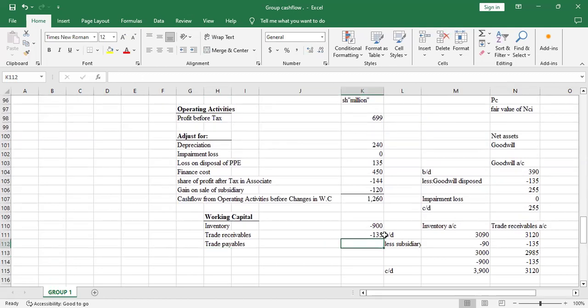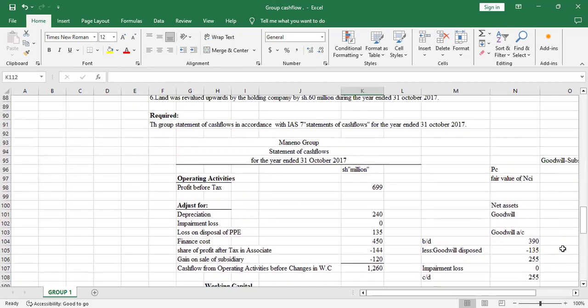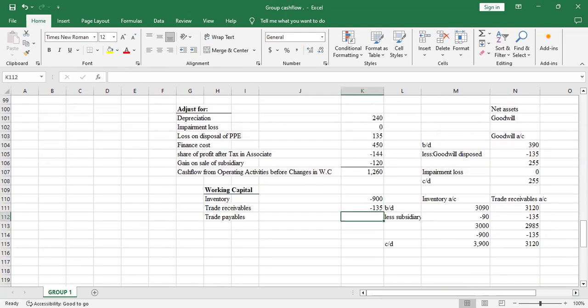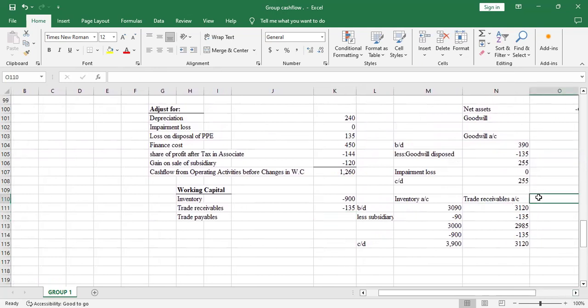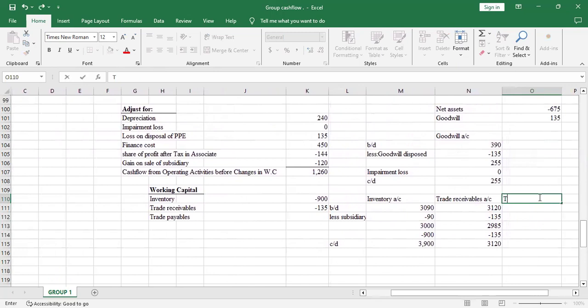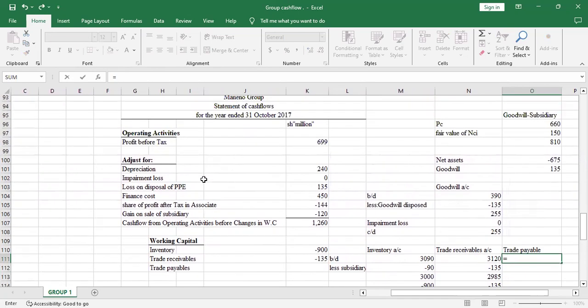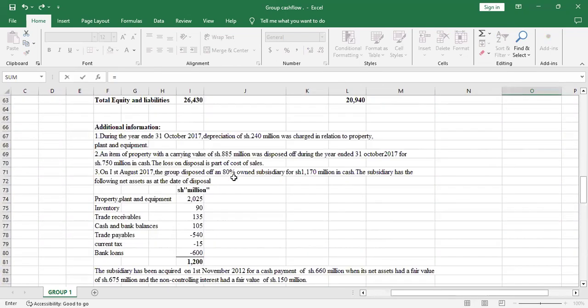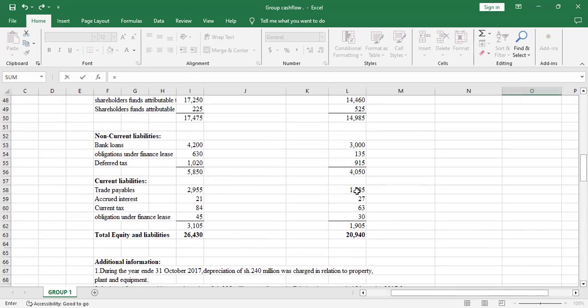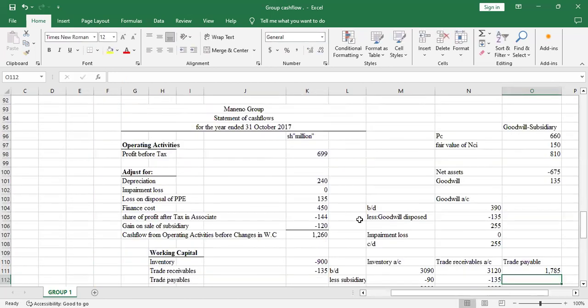So the next adjustment will be the trade payable under working capital. Trade payable, we'll do the same. Let me increase the size of that column. So we'll have trade payable account here. We'll prepare the same account. So we'll start with the balance brought down. The balance brought down was 1785.